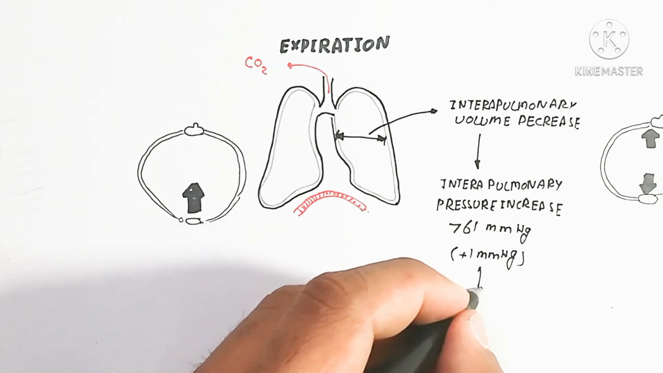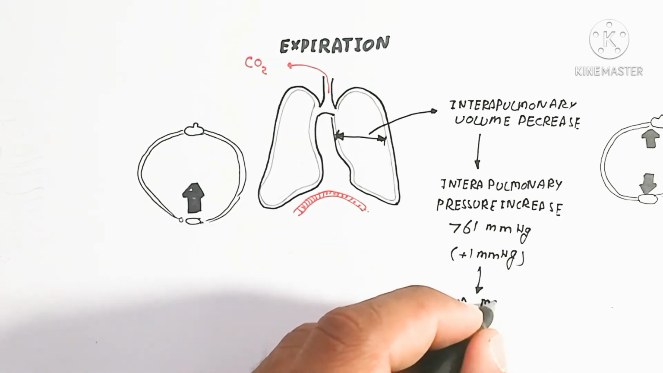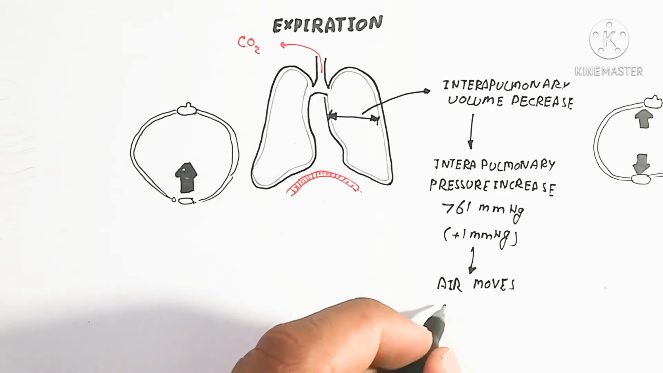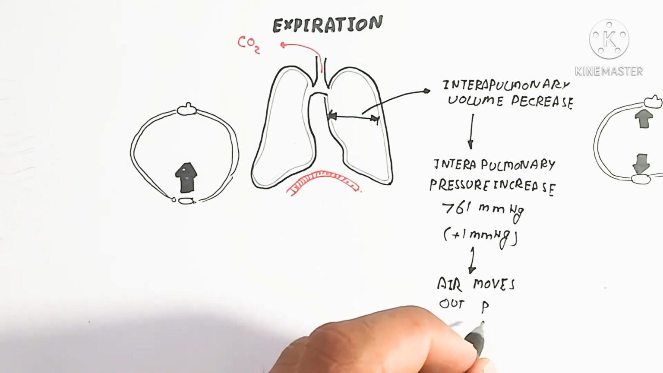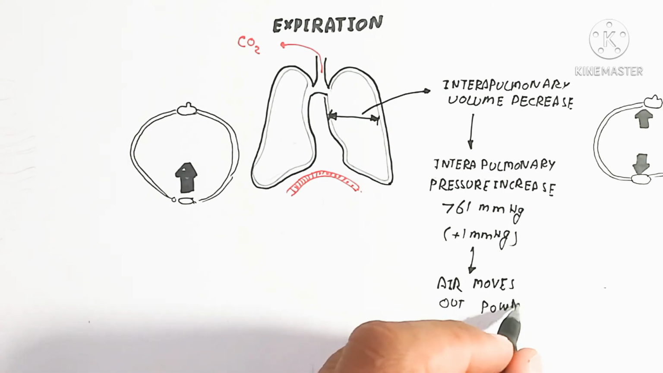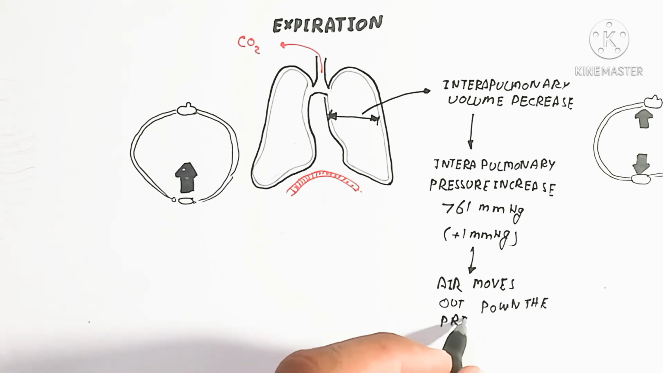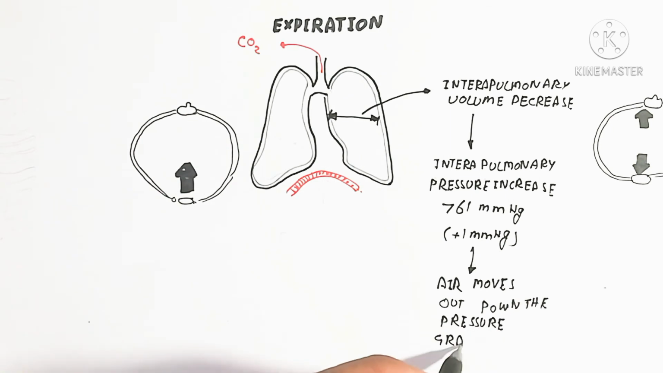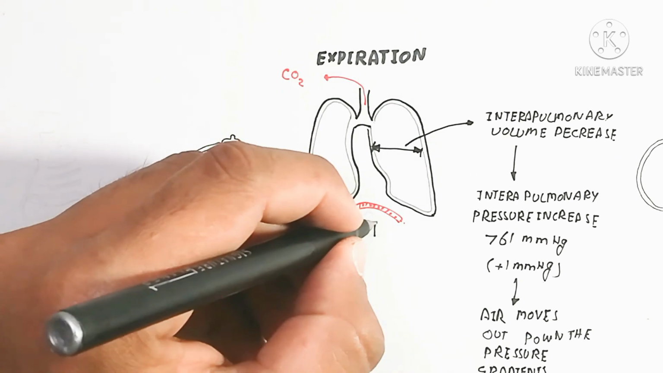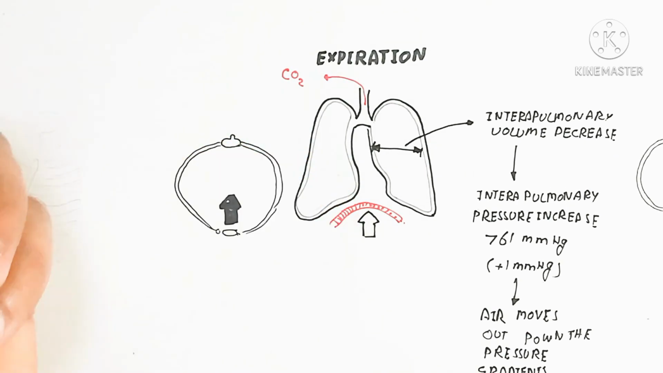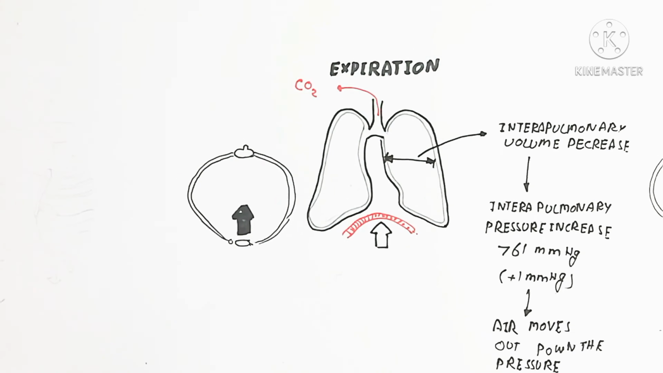So here the air moves out down the pressure gradient. It means the air will move outside into the environment. It is not just carbon dioxide but also oxygen and nitrogen as well. Here we are taking just carbon dioxide and oxygen.